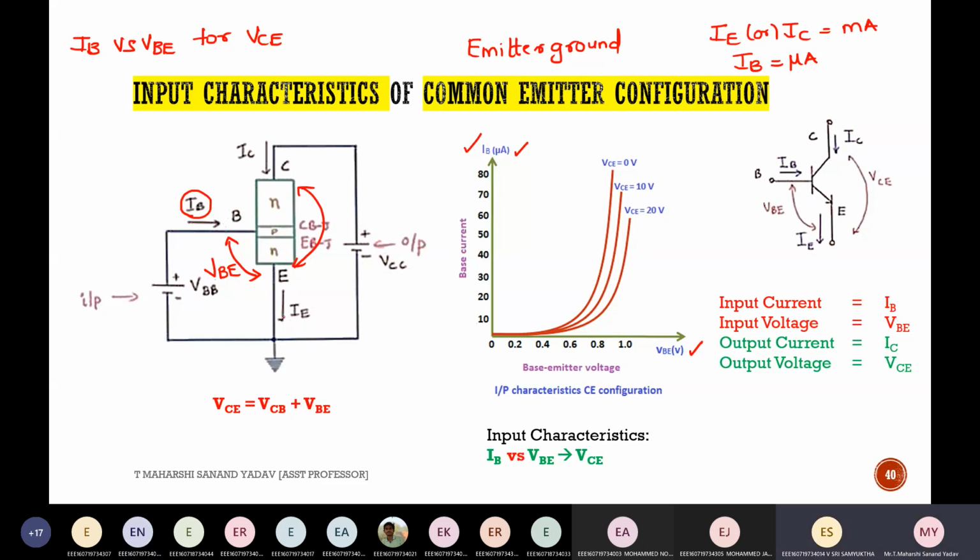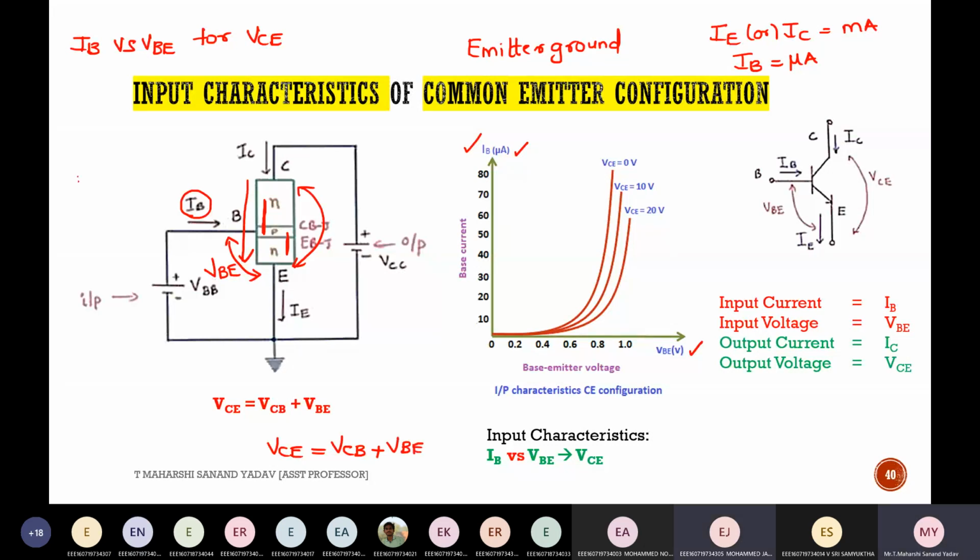Sir, how should I write VCE? Suppose I take VCE from top to bottom. So I'm writing VCE is equal to, see, there will be an amount of voltage between C and B, so that's why it will be VCB plus VBE.